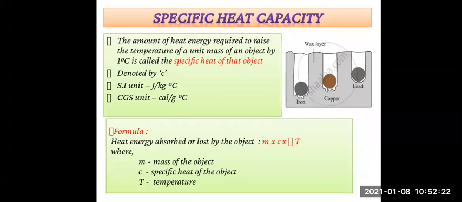Now the next point we are going to see is specific heat capacity. To understand this point, we are going to see one activity which is given on page number 68. Now see what materials are required to perform this activity: a tray with a thick layer of wax, solid spheres of iron, lead and copper of equal mass, a burner or spirit lamp, and a large beaker. So these are the things required.